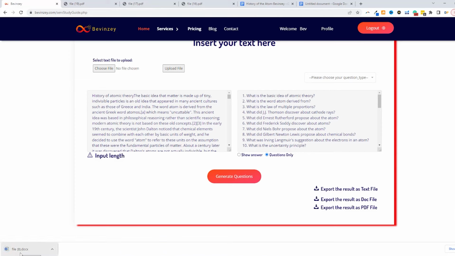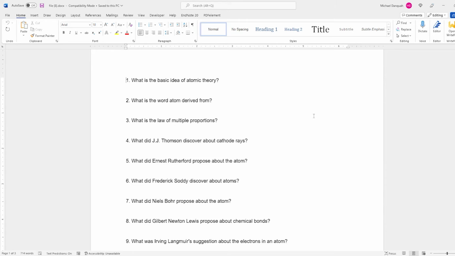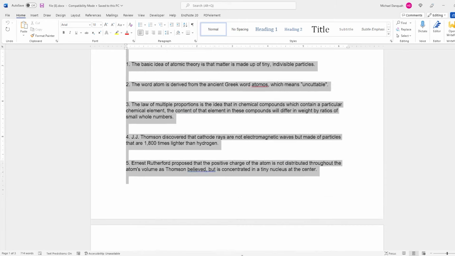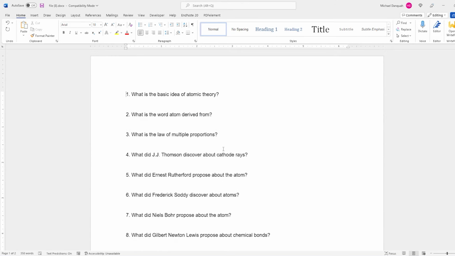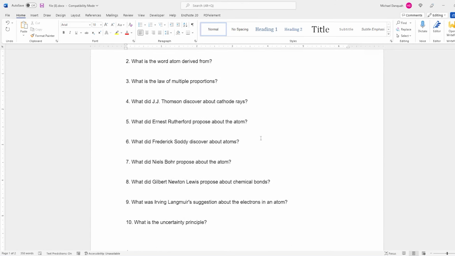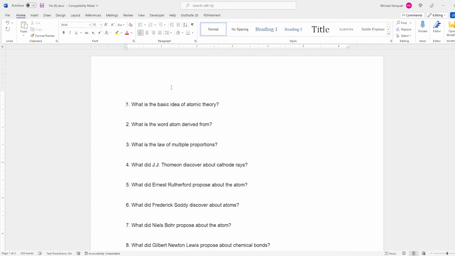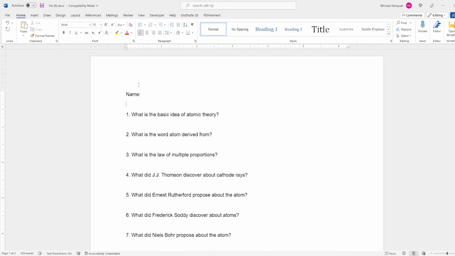You're going to have a Word document right here. And then you can open this up. So now here's what the Word document looks like. So what you can do is maybe organize it in a way that you prefer. So you could take out all of this content right here and just focus on the questions and the answers. Then you can put in some key things. You can personalize it, put in your name, for example, put in the course, put in the date.